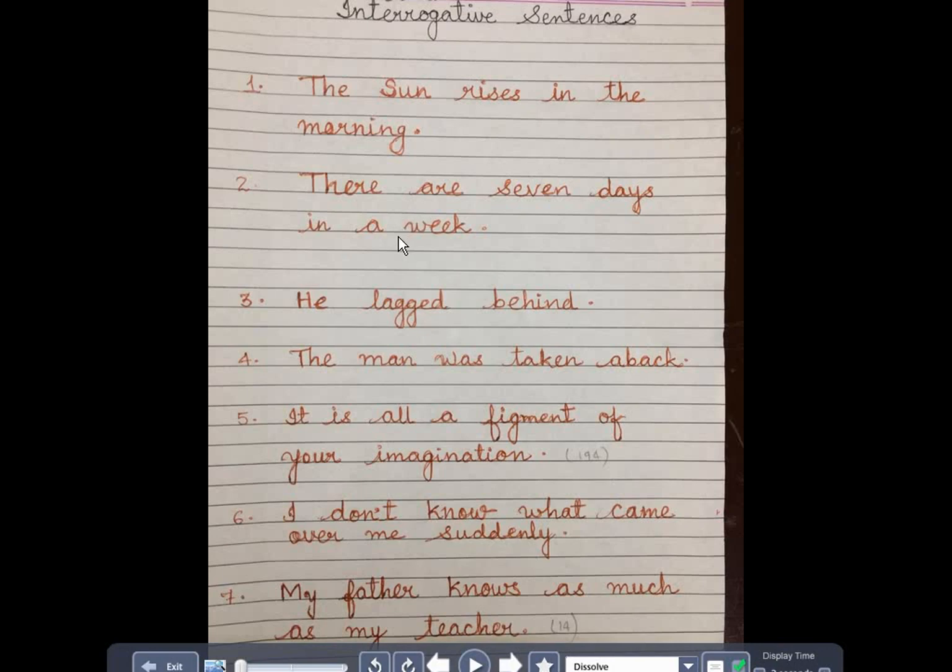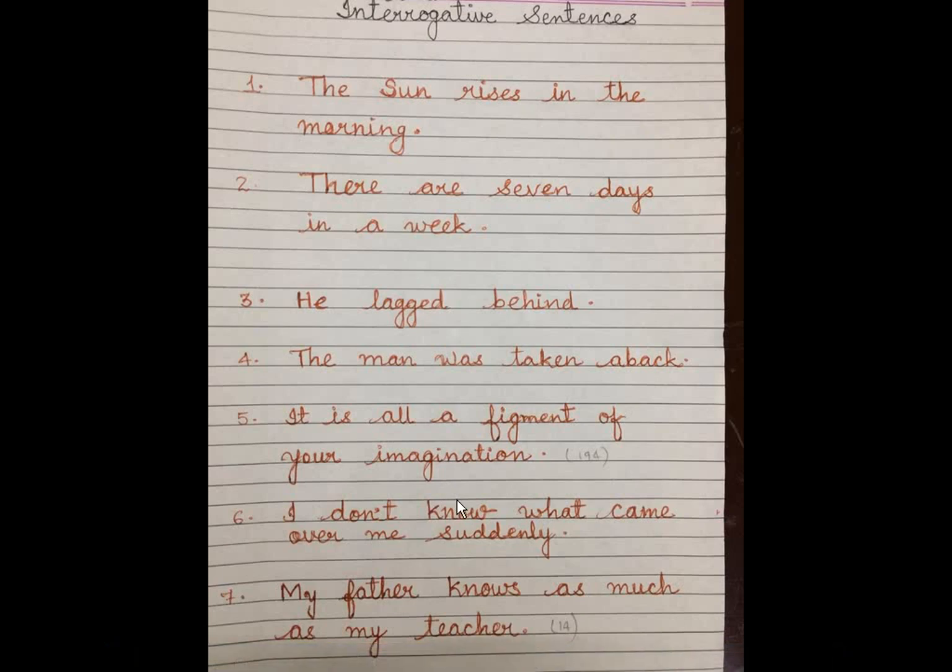There are 7 days in a week. Aren't there 7 days in a week? Question mark. He lagged behind. Lagged is a past tense of lag. Therefore, did lag will make lagged. So your sentence will begin with, didn't he lag? Ed will come out. And didn't he lag behind? And a question mark. Remaining 4, 5, 6, 7 is your homework.